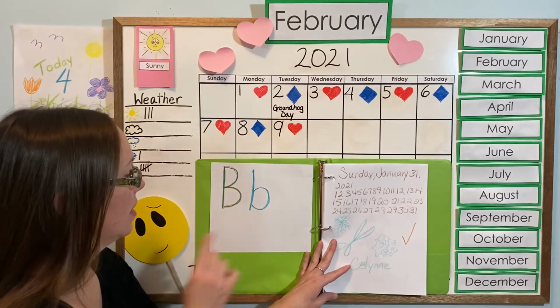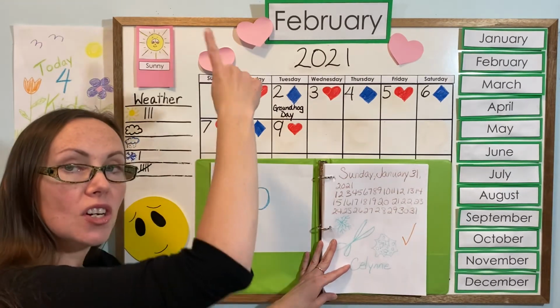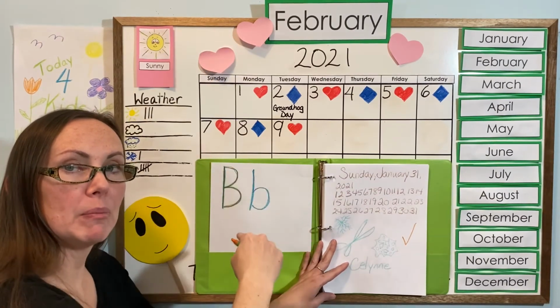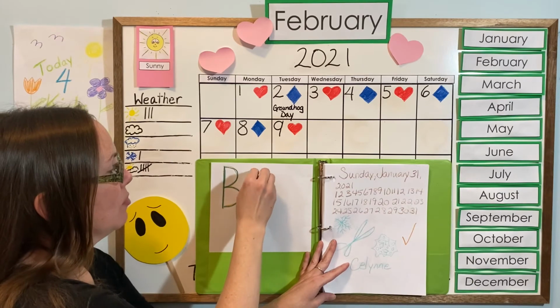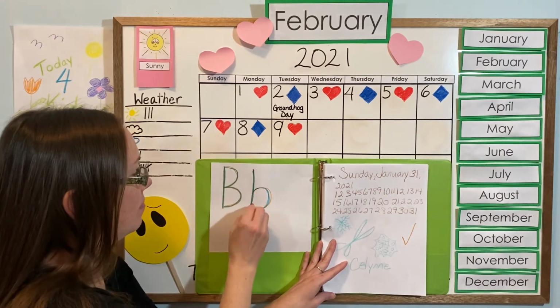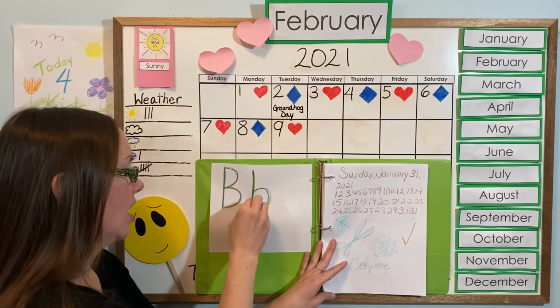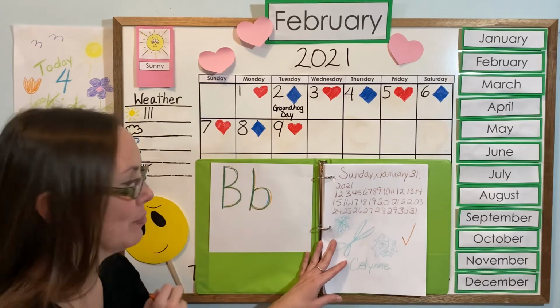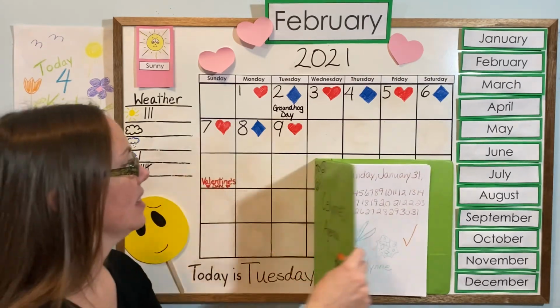Good job. Now we'll do the lowercase b. So you can start in the air at the top and strike down and then just go halfway up and make a bump. So let's try that together. You can on your paper or in the air, strike down and then a b. One more time. Bring your line down and then a b, a bump for the letter b. Good job. I love it when you try.